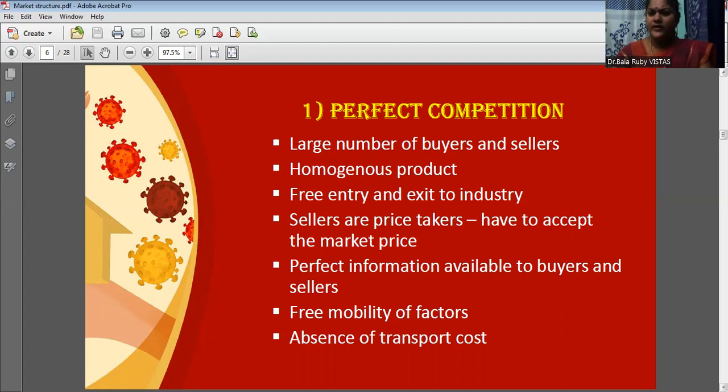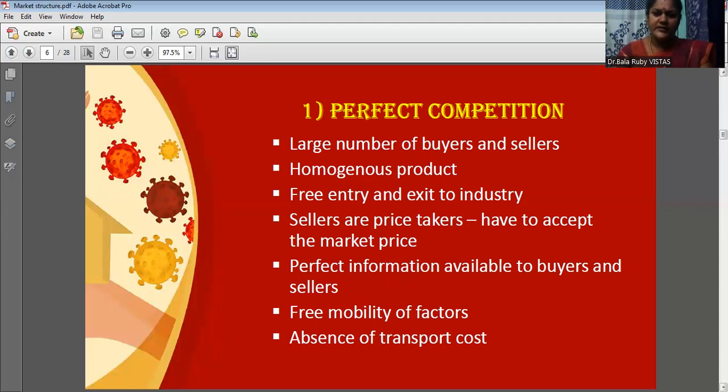Suppose the market price is 500 rupees, the sellers fix 500 rupees. It means they are accepting the 500 rupees as the price. Therefore, in the case of perfect competition, sellers are price takers.